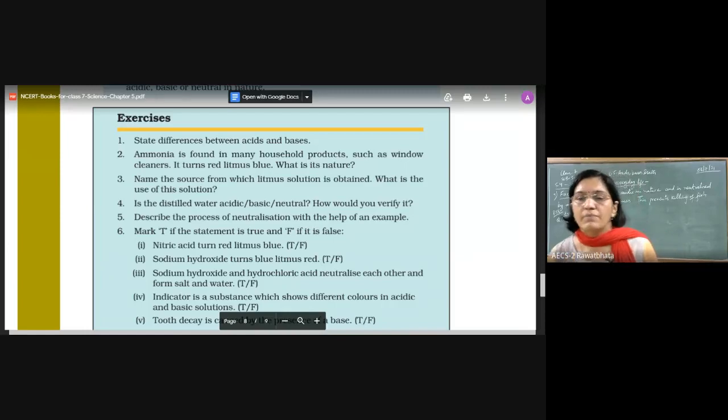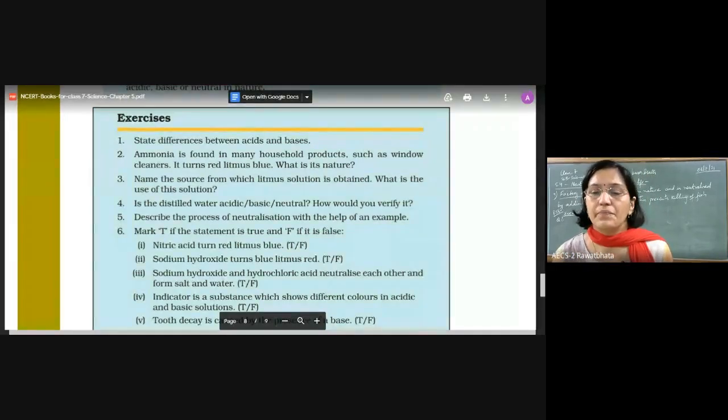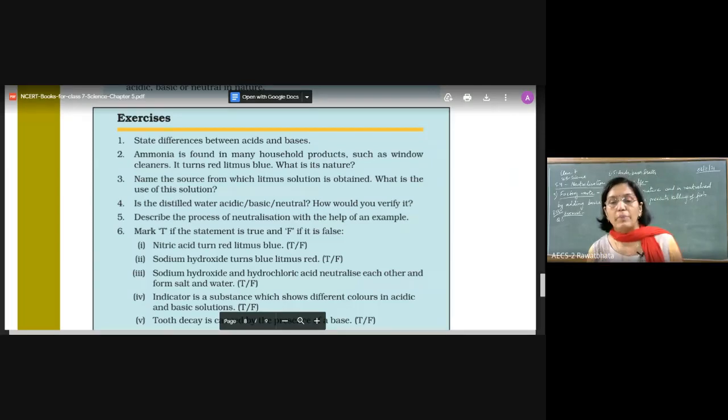Both of them are. And now I would like to hear Kumud. The first difference, of course, we know that acids will be sour in taste and bases bitter in taste. Correct. Now let's move ahead with the second one. Ma'am, acids are acidic in nature and bases are basic in nature. Bases are of soapy touch. Correct. The soapy touch, even Prithvi told me. Acids definitely we cannot touch, but bases are soapy in nature.